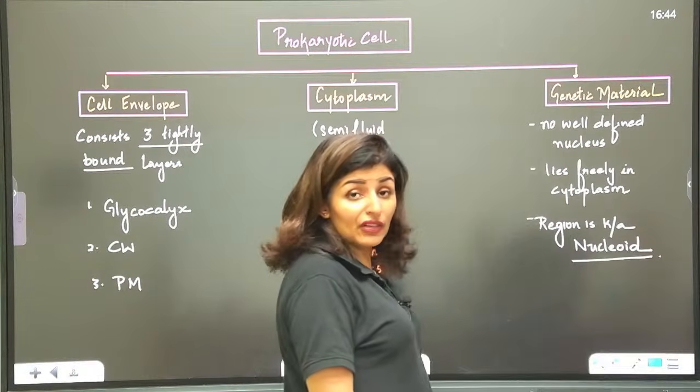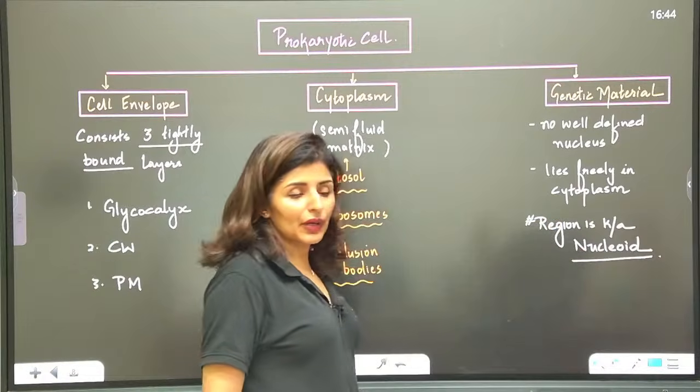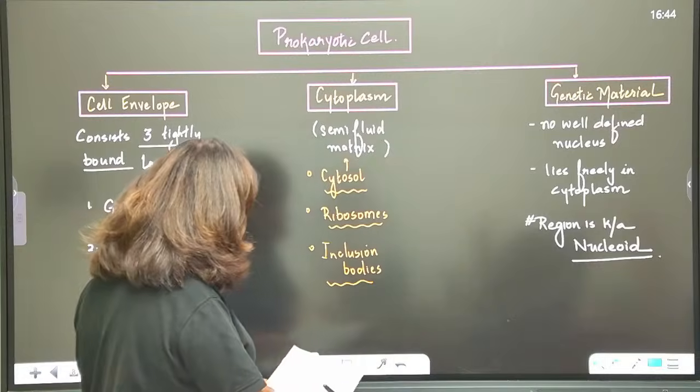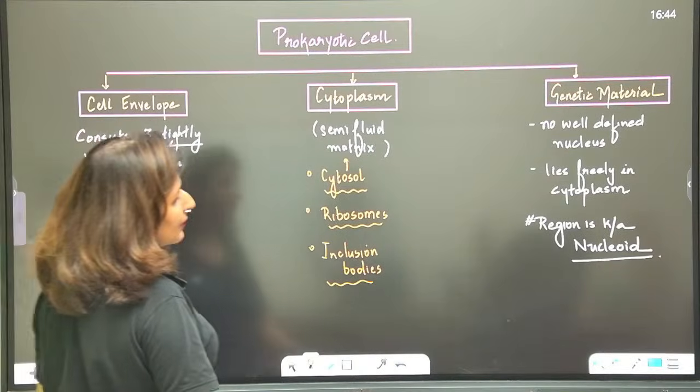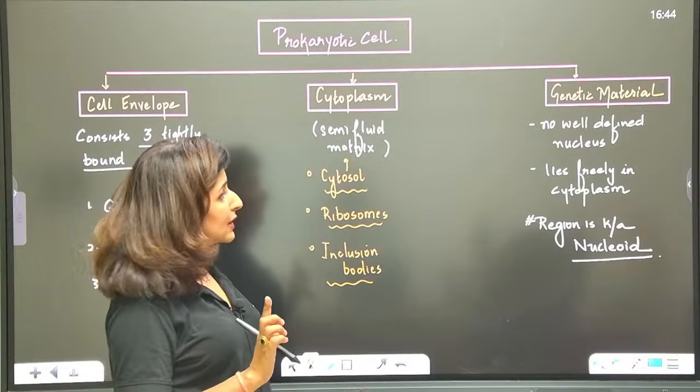So it doesn't have a nucleus; instead, it has a nucleoid. Are these points clear? Now we'll come back to it gradually, but this is the basic overview of a prokaryotic cell.